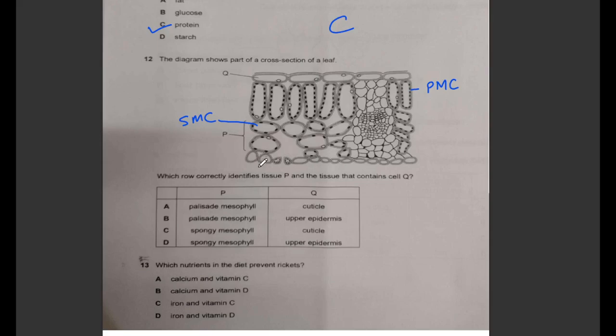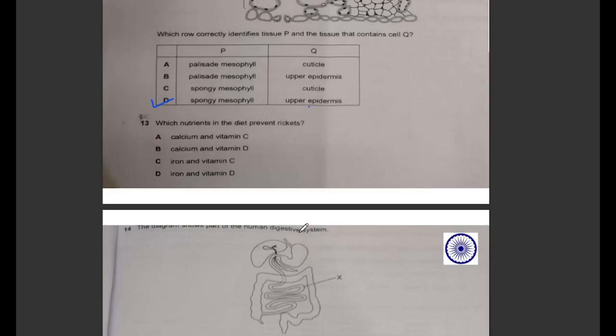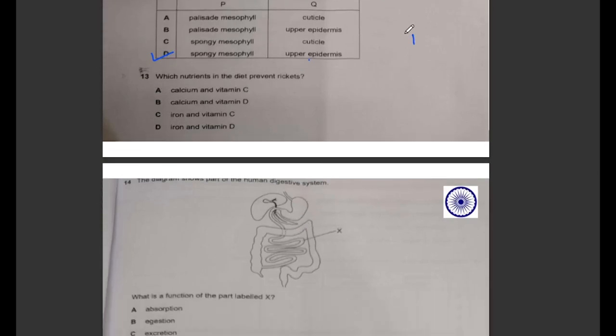Okay, where is P? P is a spongy mesophyll cell. So we got two options here. Okay, and they are mentioning it's the cuticle, and the next one is upper epidermis. This is the upper epidermis. Cuticle is on the top of it. Okay, the top of the upper epidermis. Having cuticles can be modified into form of hair also, a small tiny hair in plants. So the correct answer will be here, spongy mesophyll cells they are, but they are upper epidermis. Okay, next one. So this answer is D.